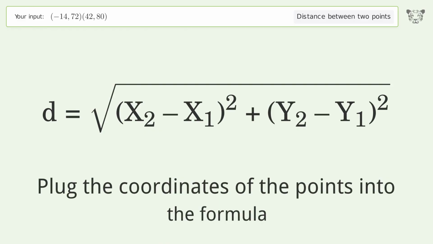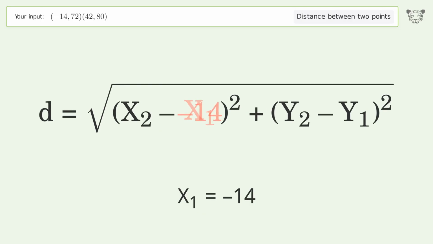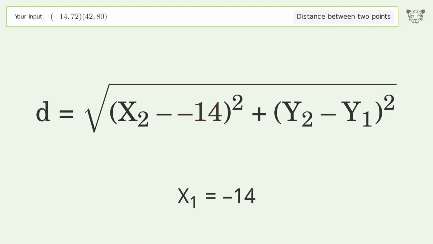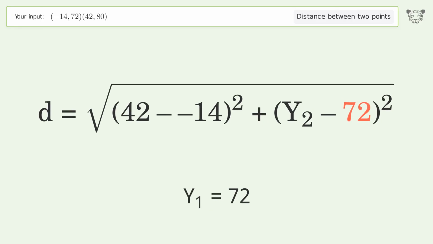Plug the coordinates of the points into the formula. x1 equals -14. x2 equals 42. y1 equals 72. y2 equals 80.